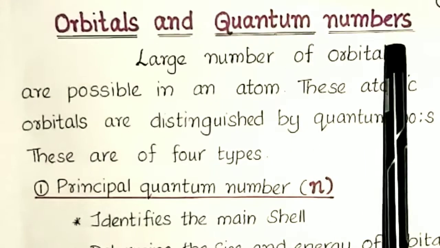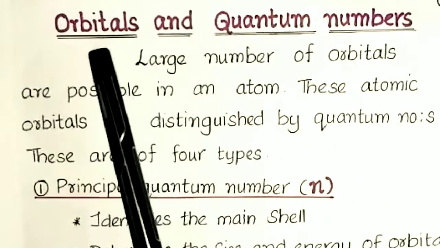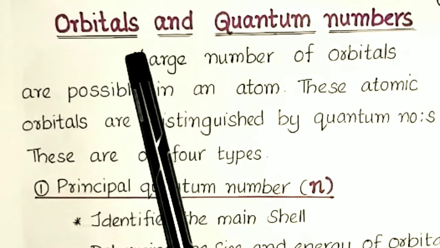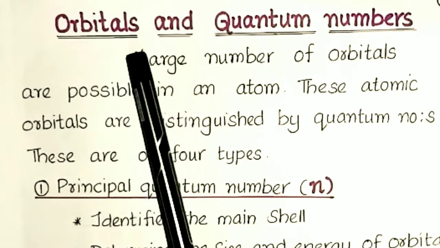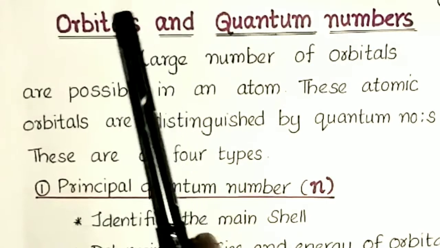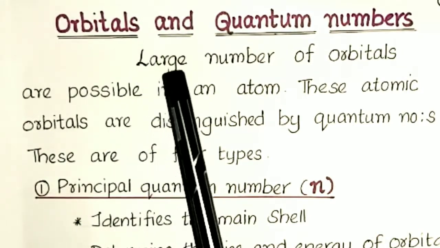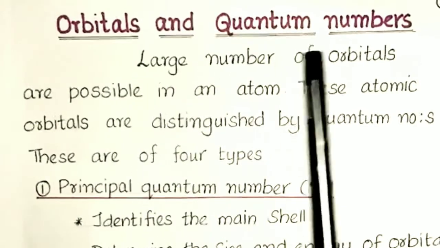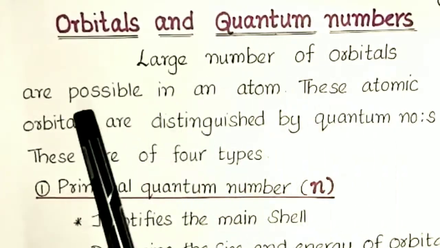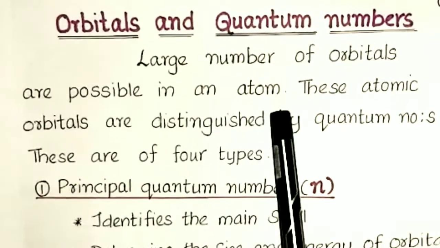Orbitals and quantum numbers. You know what orbitals are: the space around the nucleus with the maximum probability of finding electrons. So what is the importance of these quantum numbers? A large number of orbitals are possible for an atom.